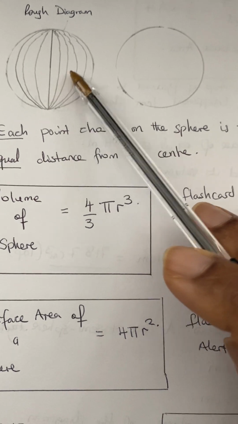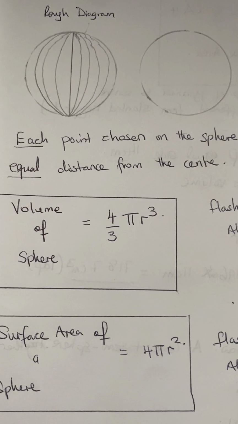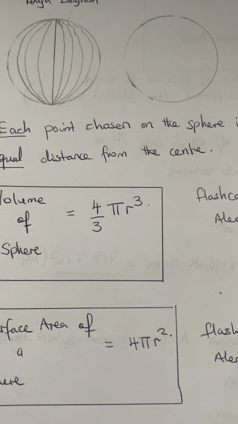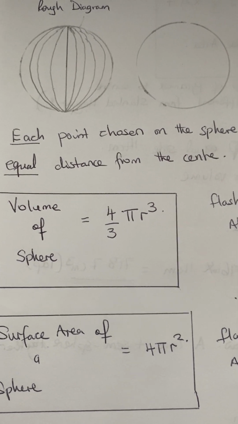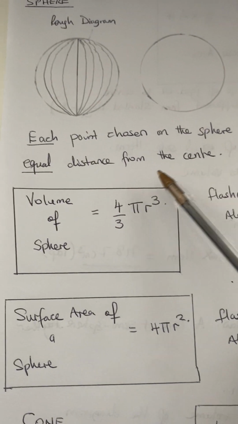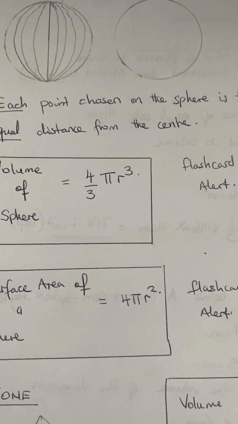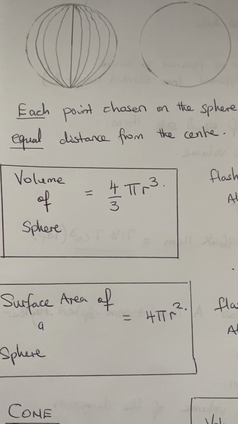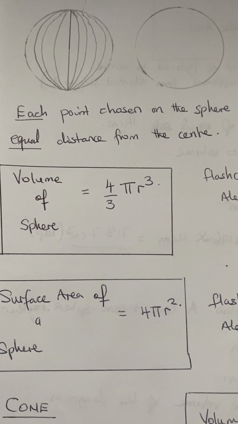Okay, so assuming you have the center, should that look like an orange or a watermelon? I think, yeah. So each point chosen on the sphere is this equal distance from the center. So in the middle, each point from the top is equal. Okay, so your radius will be equal.